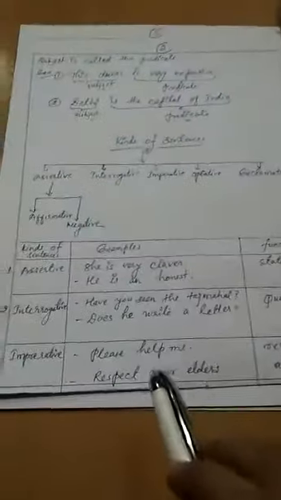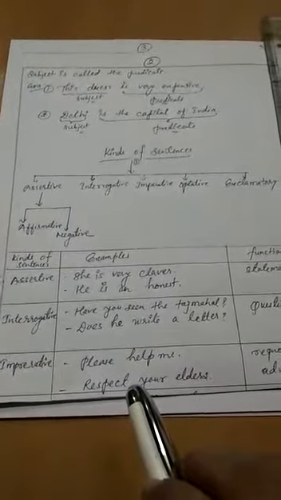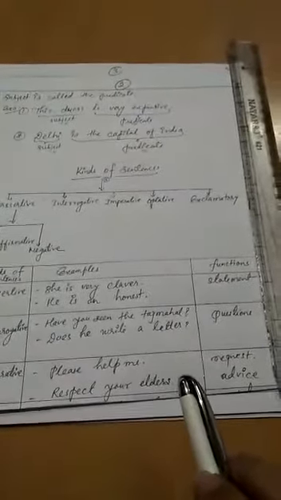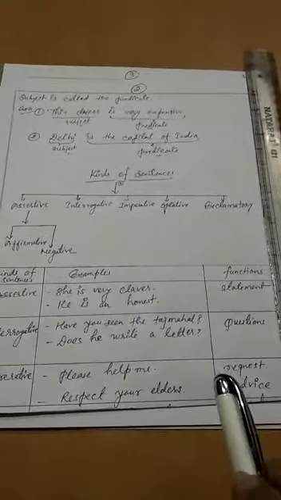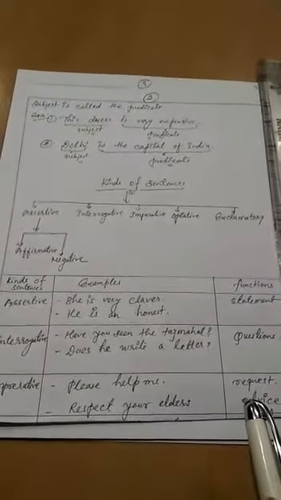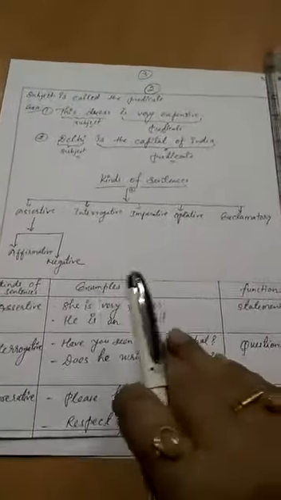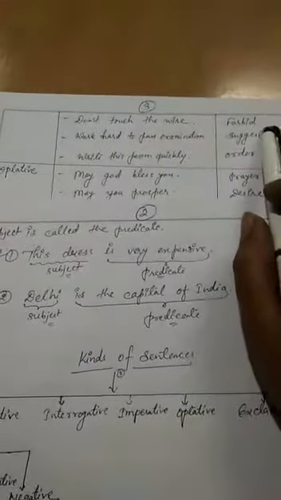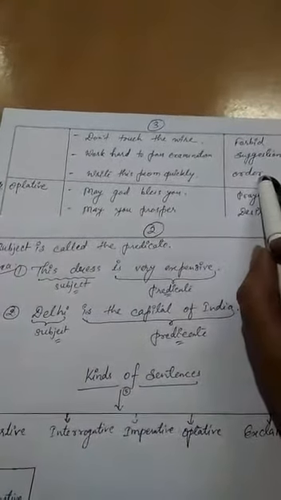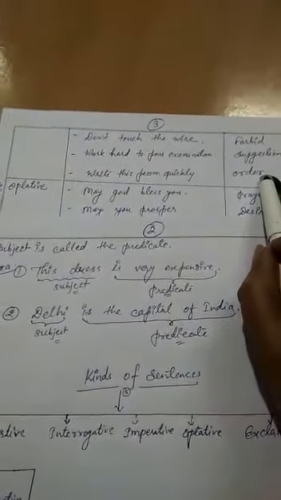Okay. Then next one, the imperative sentences. In imperative sentences, we request or give some advice, or forbid something, or give some suggestions, or give someone an order.